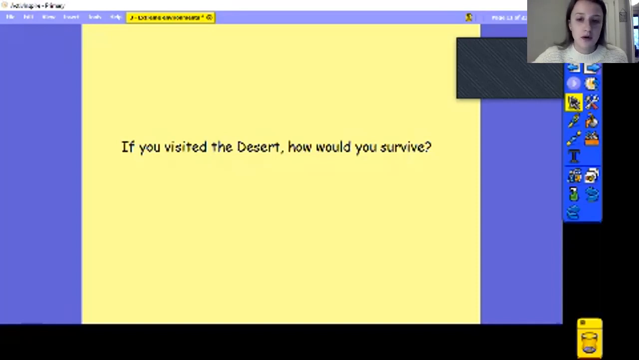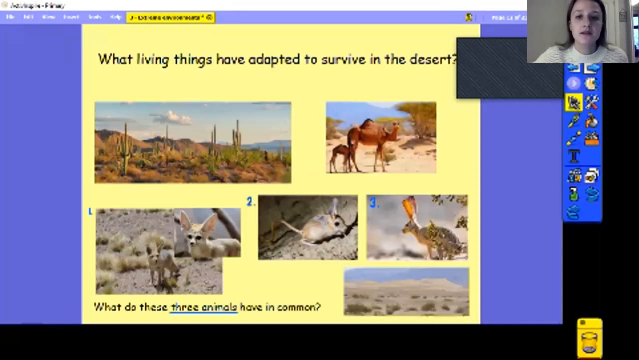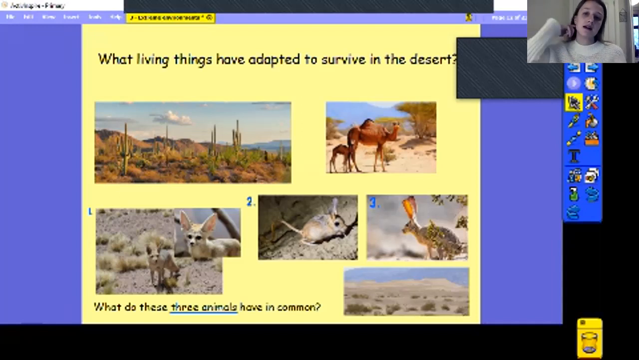Now let's have a look at what animals live there then. So here are some pictures of things that have adapted to survive in the desert. So this is an image of the desert. It's quite high up in the desert at the moment, and we've got some grassy sorts of plants. We've got some taller ones that have got sort of pointy leaves, and we've also got cactuses or cacti. We've got camels that we're probably all familiar with. Another image of the grassy things, and then we've got 3 different animals.